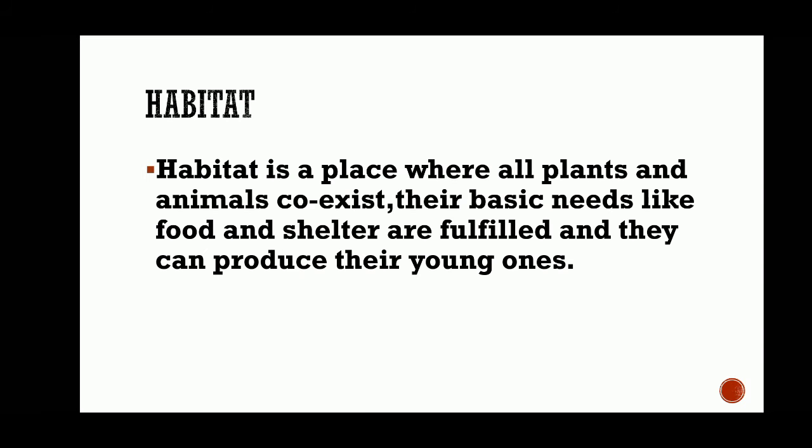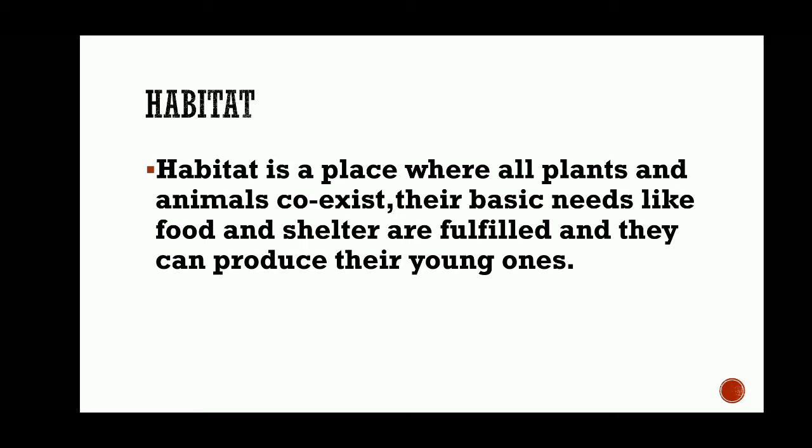First we will see what is the meaning of habitat. Habitat is a place or an environment where different types of plants and animals live together. Their basic needs are fulfilled in that habitat and they can produce their young ones, meaning they can reproduce.